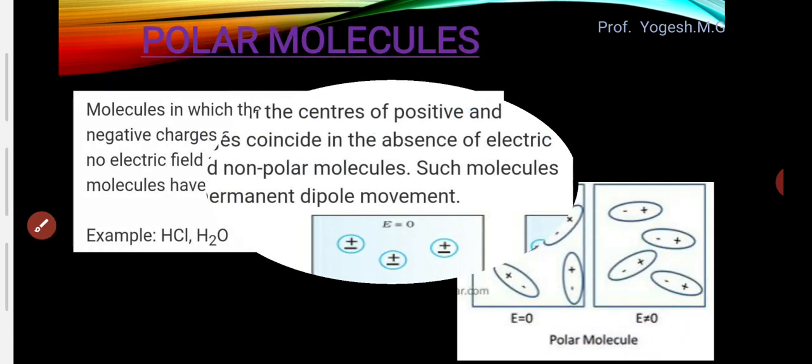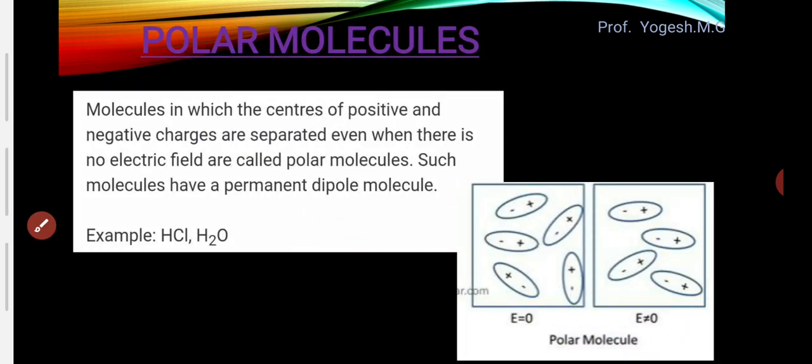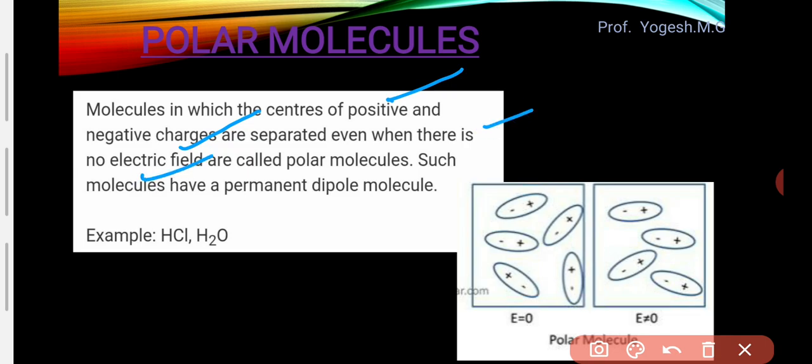Now look at polar molecules. Polar molecules are the exact opposite of non-polar ones, right? In polar molecules, the center of positive charge and the center of negative charge are separated even when there is no electric field. In a non-polar molecule, what happened?